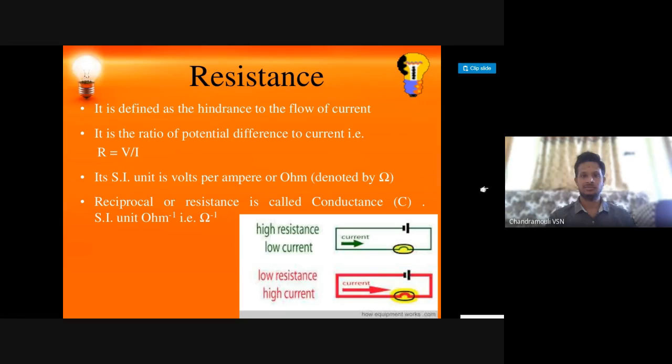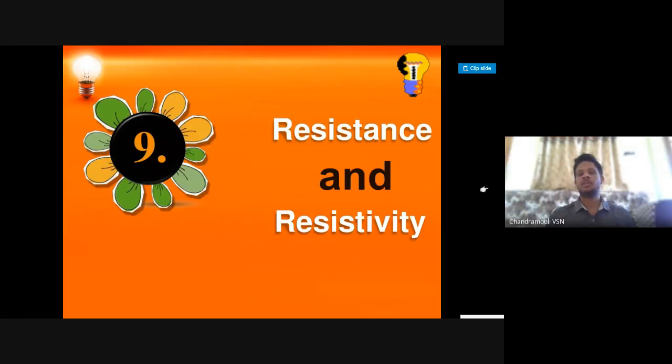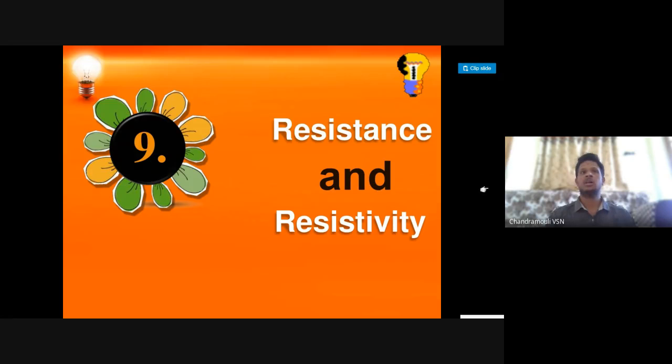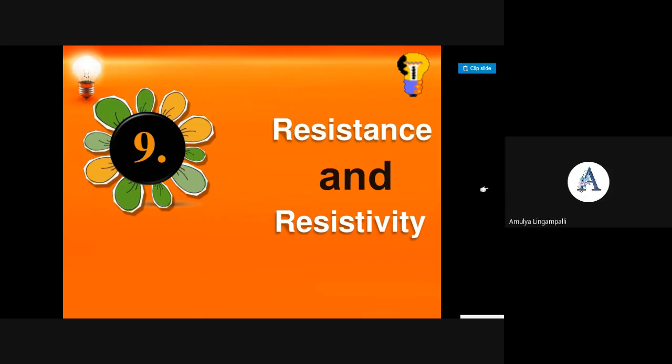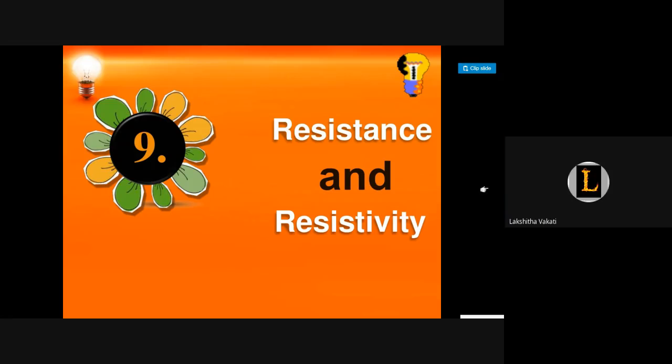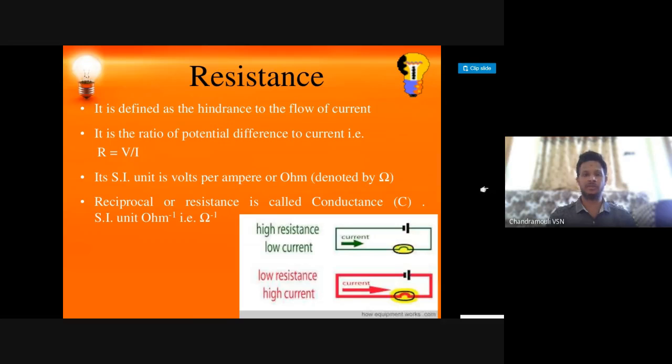Up to here, is it clear? Yes, sir. Resistance is a property of a conductor that opposes the flow of current: opposition. The formula for R is V by I. The SI unit of resistance is volt per ampere, also called ohm. The reciprocal of resistance is called conductance. Very good.